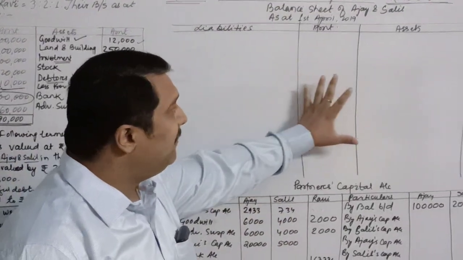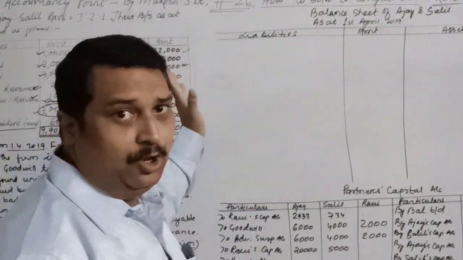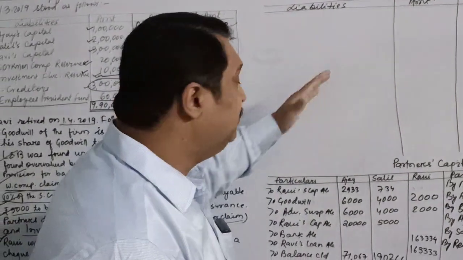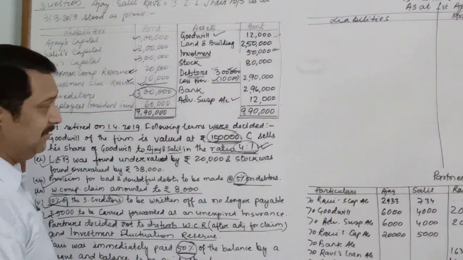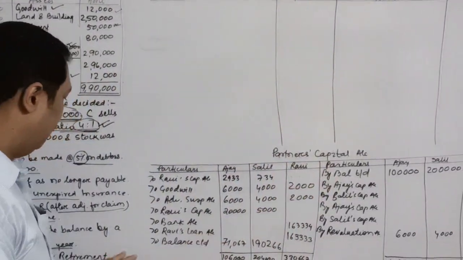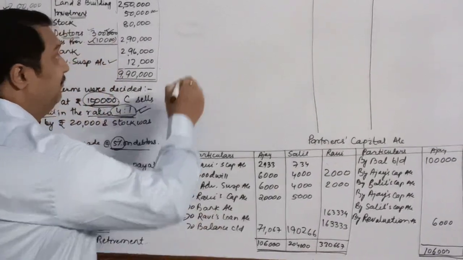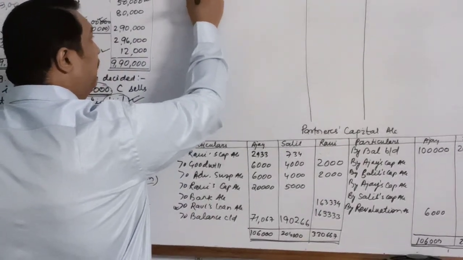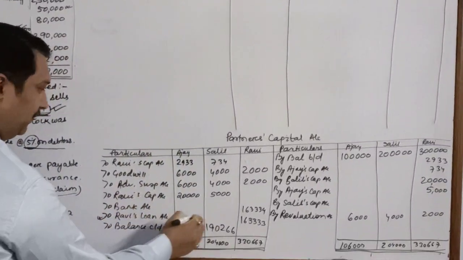Now we'll see the balance sheet. Now this is the format of the balance sheet. In order to prepare the balance sheet, we'll compare it with the old balance sheet and write the changes. My first item is about the capital of all the three partners. For the capital, children, you will have to look at your partner's capital. If you can see, you have created Ravi's loan account, which is a liability. So you can write over here Ravi's loan account. How much money have you transferred to his loan account?